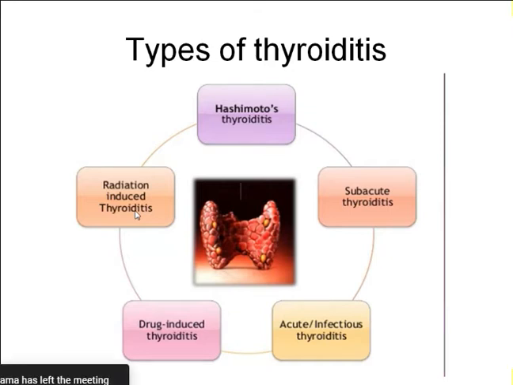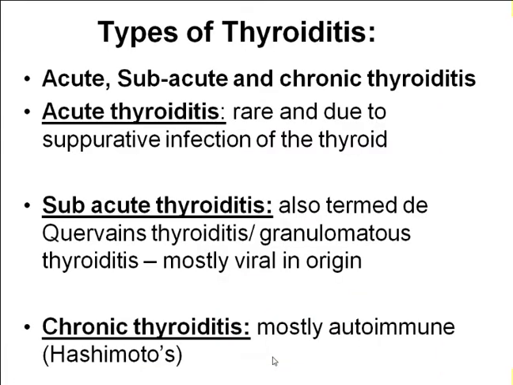We are not going to talk about all these thyroiditis. These are just the types. We are going to talk about two types. Acute thyroiditis is very rare and is due to infection.